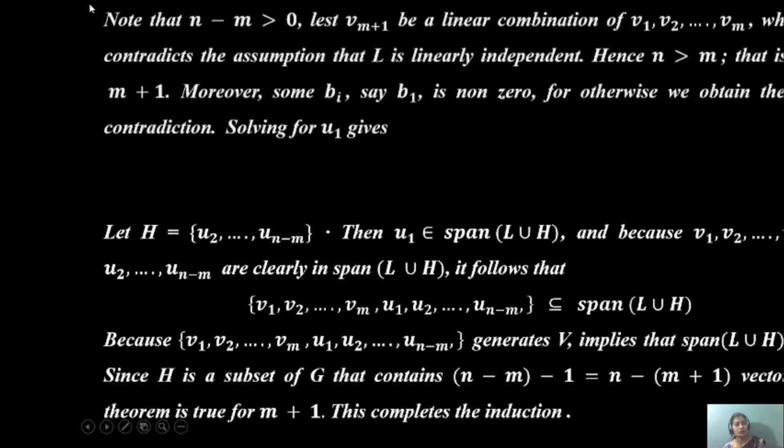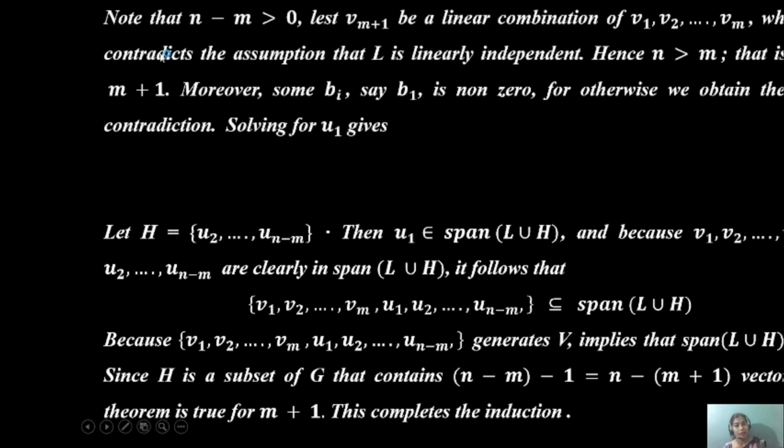Then note that n minus m is greater than 0, for otherwise v(m+1) would be a linear combination of v1 to vm, which contradicts the assumption that L is linearly independent. Hence n is greater than m, that is, n is greater than or equal to m plus 1.